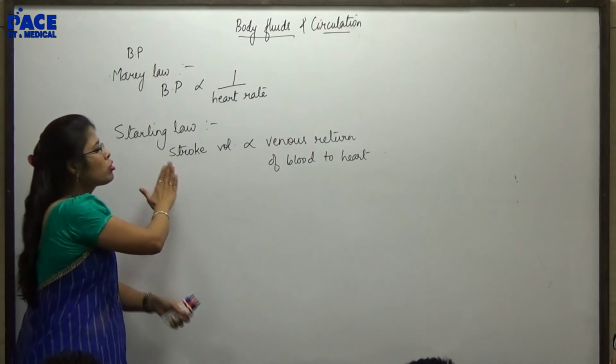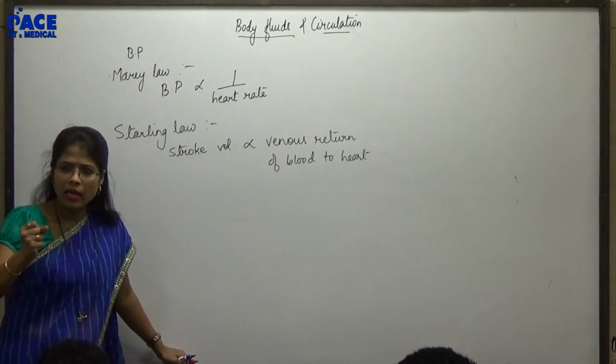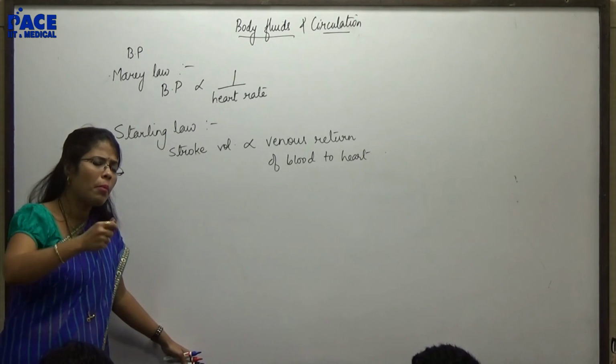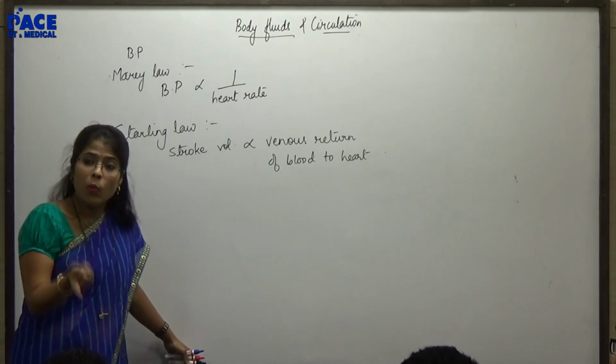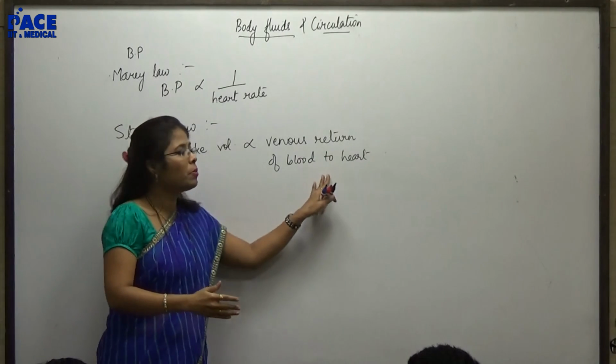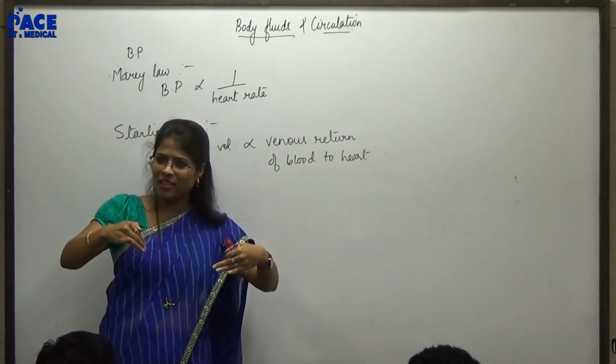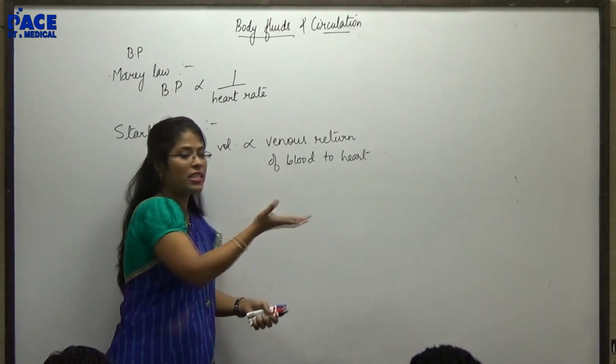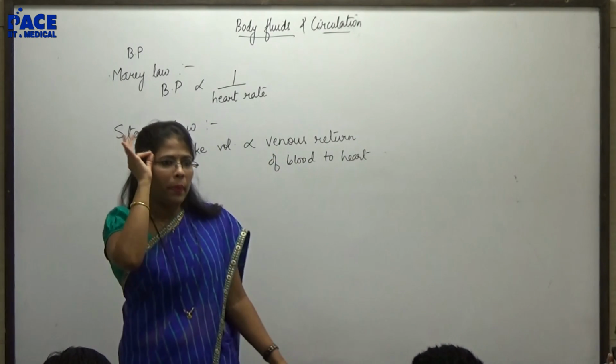Okay? So, stroke volume, मतलब heart per heartbeat में कितना blood बाहर निकालेगा will depend on how much blood is entering inside the heart. Can I call that blood venous blood? Now be very clear.